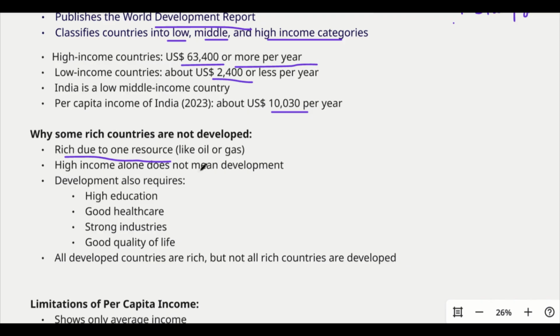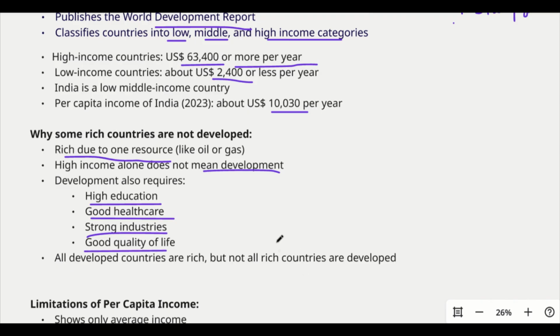And high income alone does not mean development. Income is not development. If the income is able to enhance the basic necessities, the lifestyle, how the people live, healthcare, education, social development, everything in total will be considered as development. So development requires high education, good healthcare, strong industries, good quality of life.